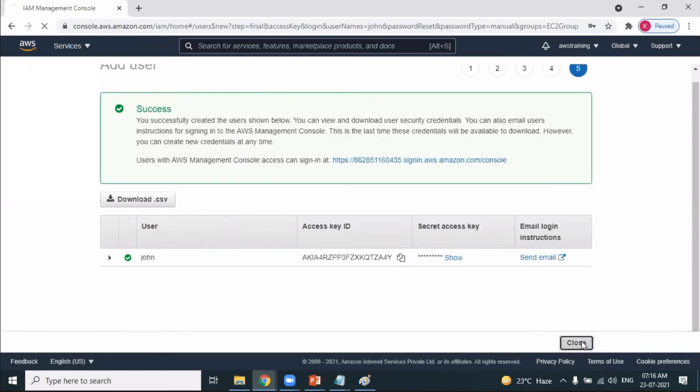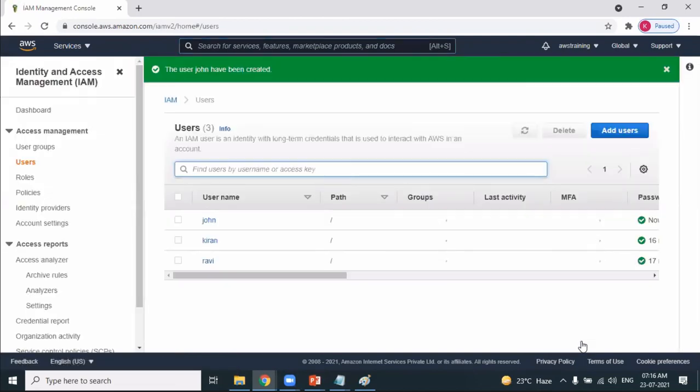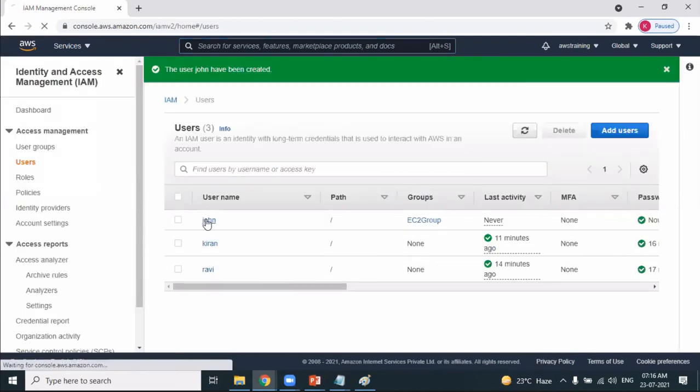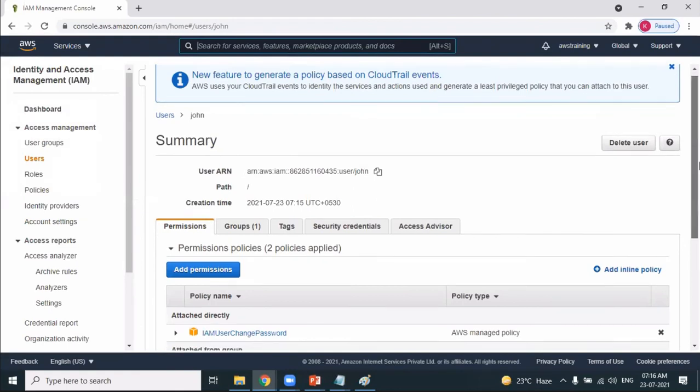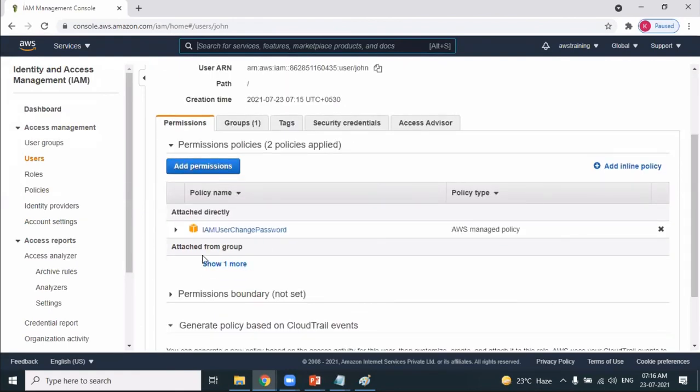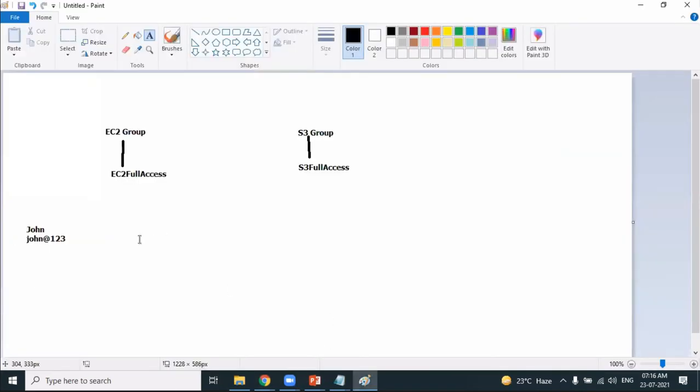Yes, you got the user. Okay, so the user got created. You're John. And John belongs to which group? EC2 group. As he belongs to the EC2 group, he gets one more access from the group, that is Amazon EC2 full access. Got it? So like this, when employees join, they are added to groups, and then employees get policies from the groups, not directly. This is a more easy way of handling the users and attaching permissions.